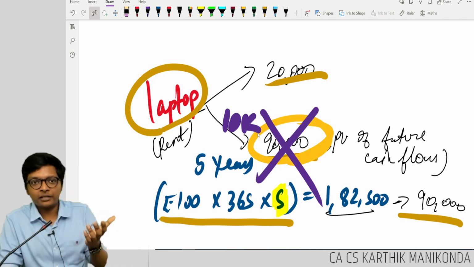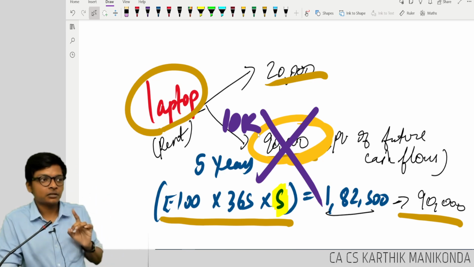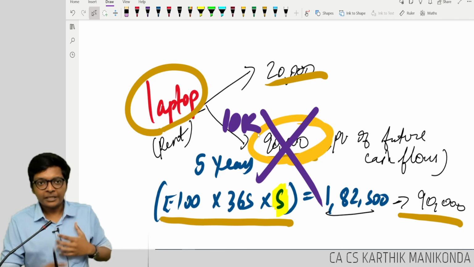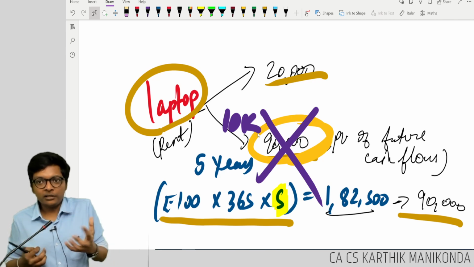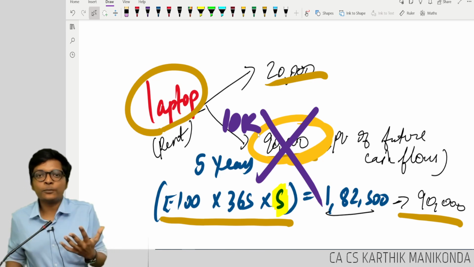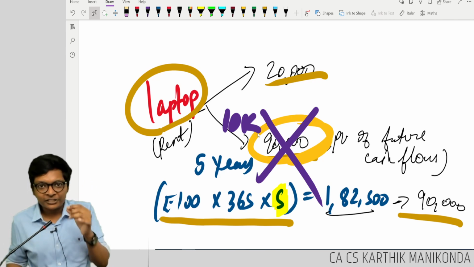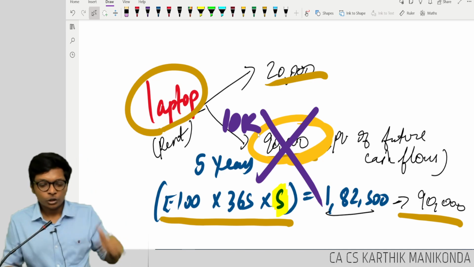Now as a businessman, will you sell or use it for 5 years? Sell. That means you always want the option which gives you more money. Why did you come to CA? More money. Correct? So you choose the option which gives you more money.